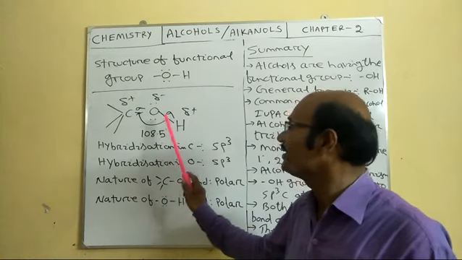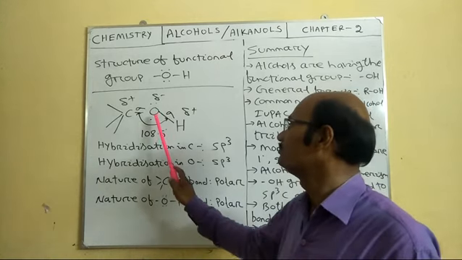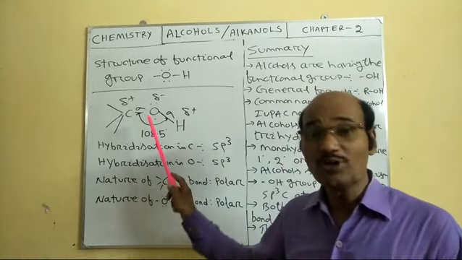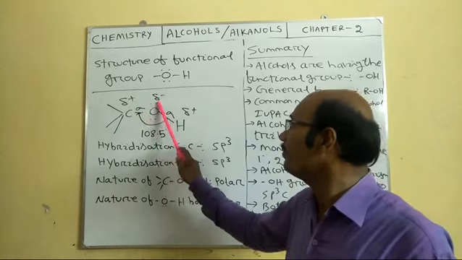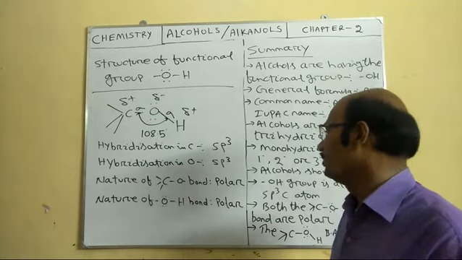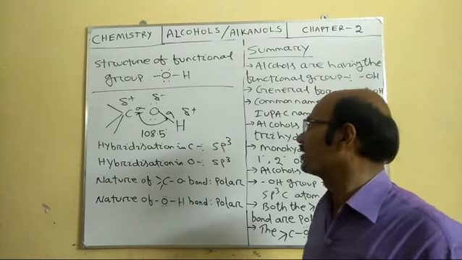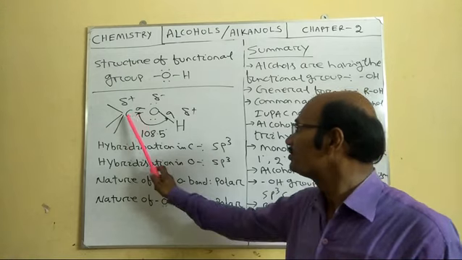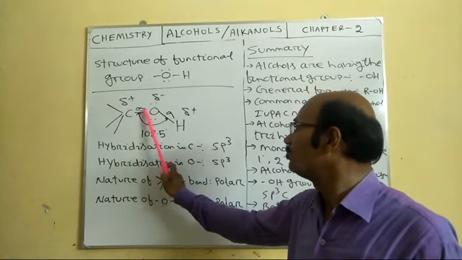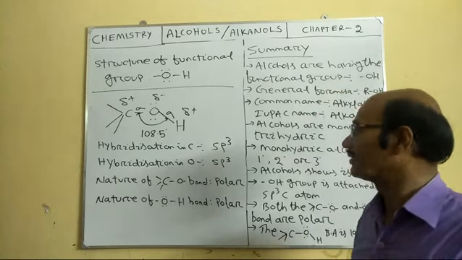That is slightly less than the regular tetrahedral angle, which is due to the repulsive interaction of the lone pairs present on the oxygen atom. In the chemical nature of alcohols, the polar nature of the C-O bond and the O-H bond will play vital roles.